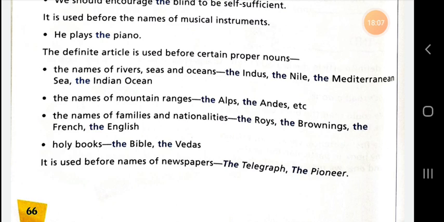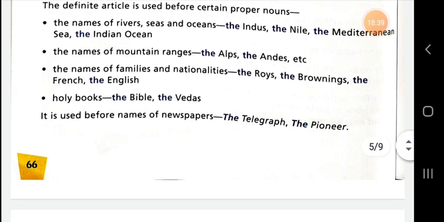Dear student, you can use the before names of newspapers, the Telegraph, the Pioneer, the Hindu, the Times of India, the Hindustan Times, the Business Standards. Meaning to say, if the name of any magazine, the India Today, the Outlook, or the name of any newspaper is given, then you should use the before their name. I hope it is clear to every student.